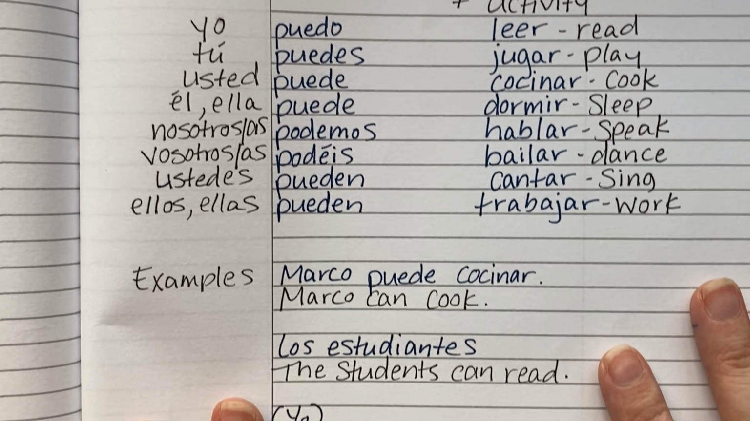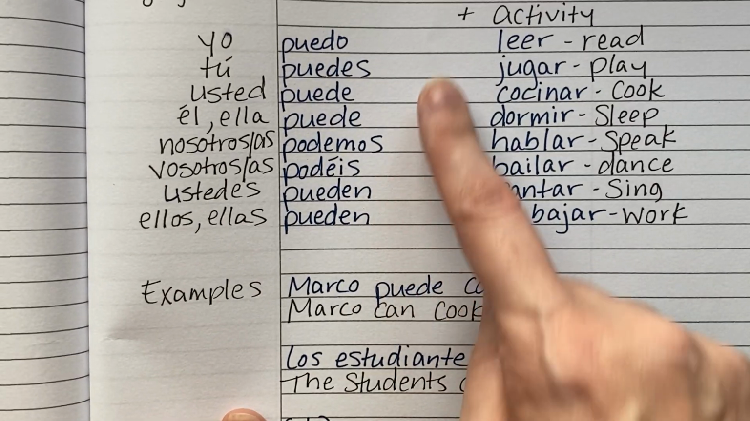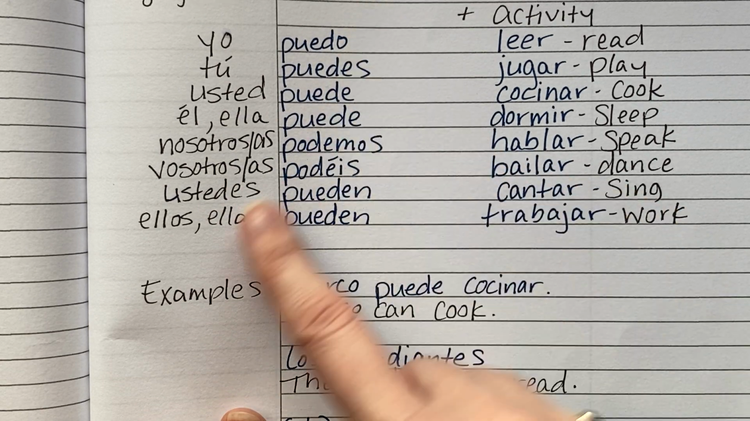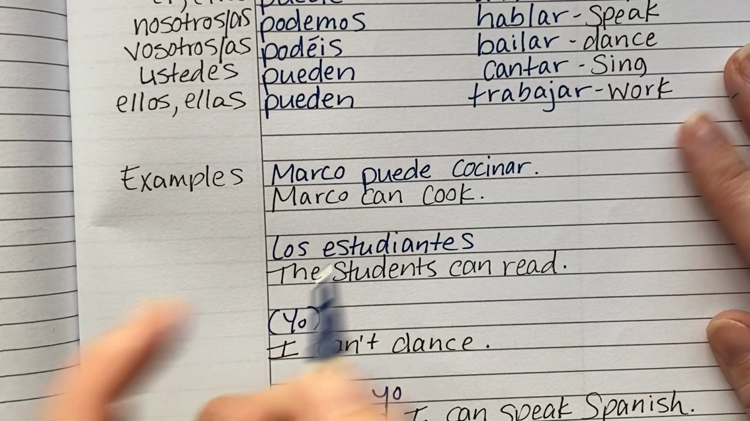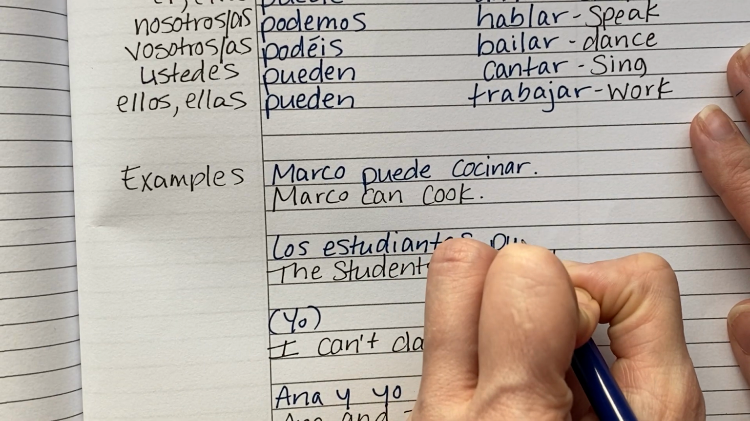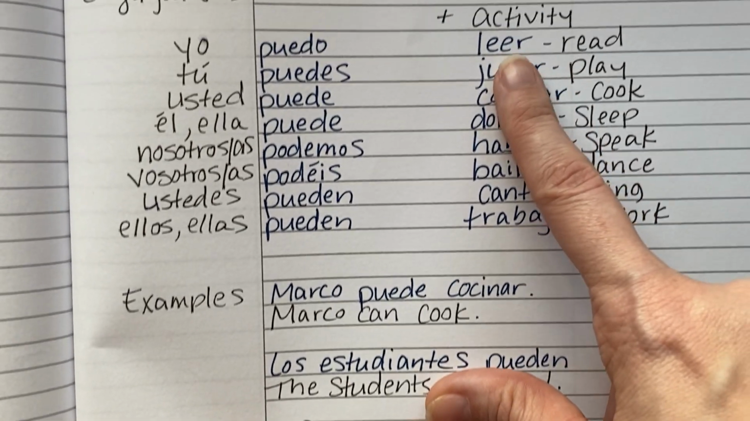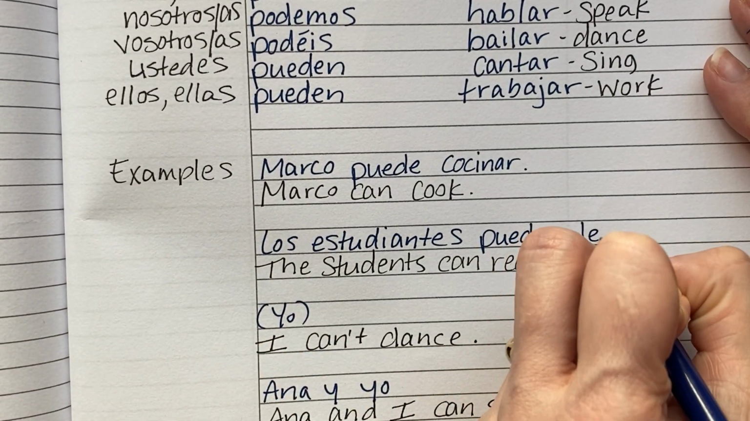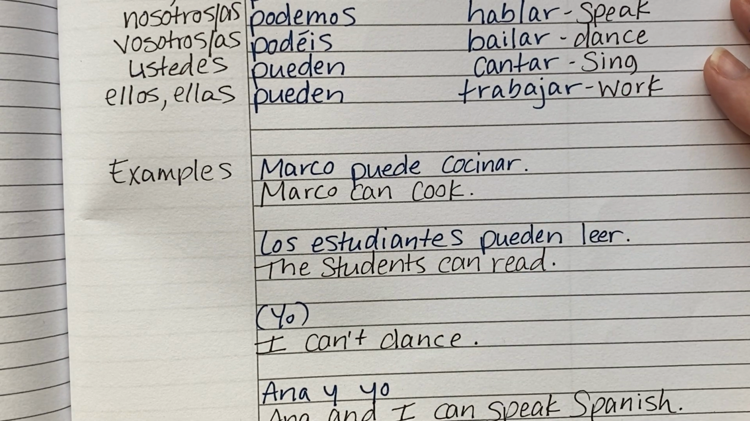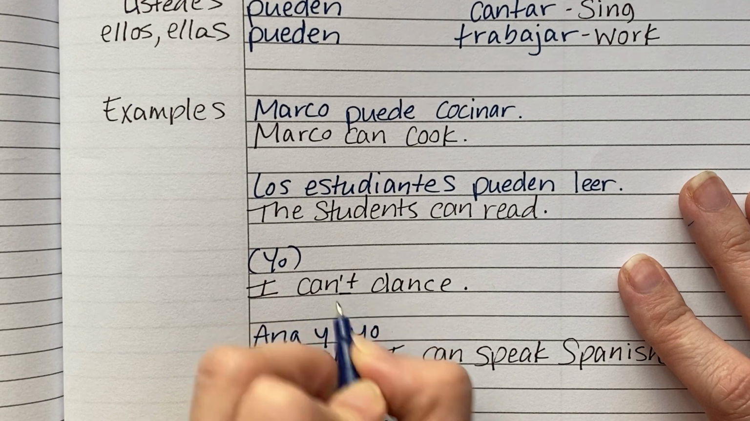The students can read. I have los estudiantes. Now we need a form of poder, and for the students it would be they, right? Ellos. So pueden. And then we need the word for read is leer. Los estudiantes pueden leer, okay?